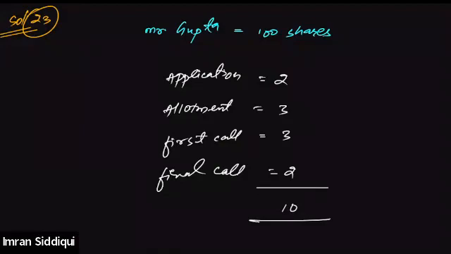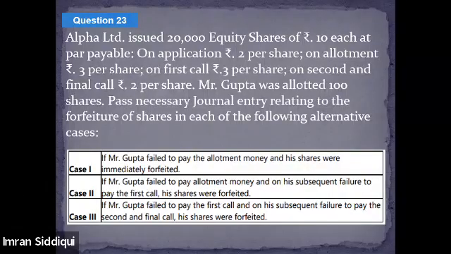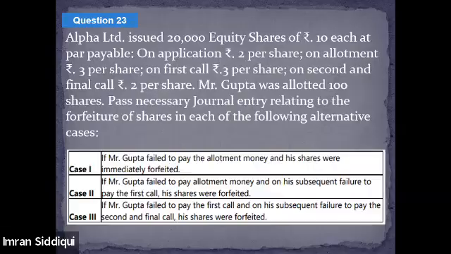Right? Now, as for case 1, the question says that Mr. Gupta failed to pay allotment money and his shares were immediately forfeited. That means when application money was made due, he paid the application money on time, and it was received. And when the company asked him to pay the allotment money, he defaulted in the payment of the allotment money. He did not pay the allotment money, not received. That is what the question is saying.